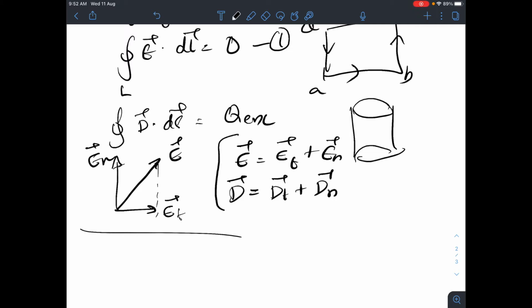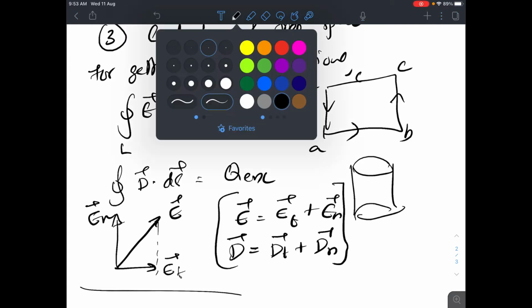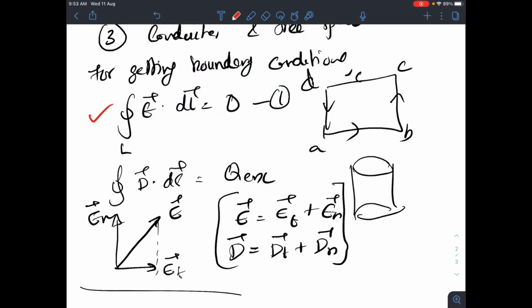So these are the concepts that we are going to use. We are going to use the two Maxwell's equations, E dot dl equal to 0 and D dot dS equal to charge enclosed, as well as we will make our vector E into components. These are the two things that we will be using.